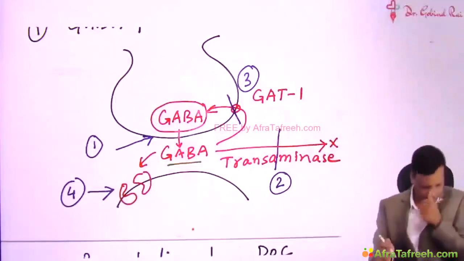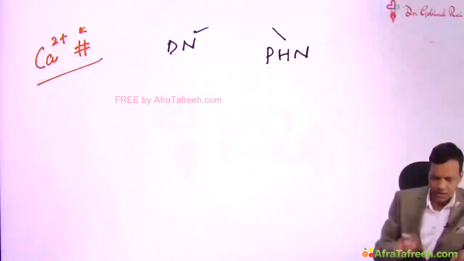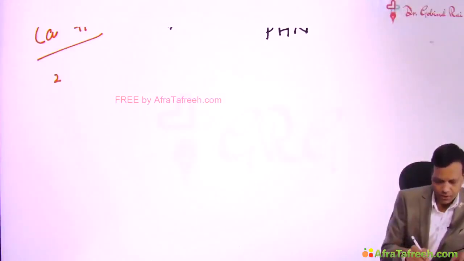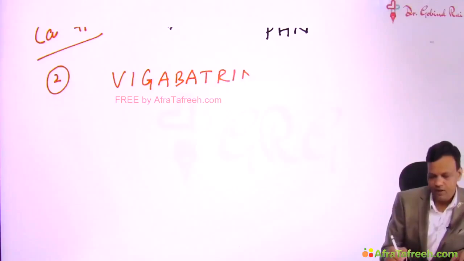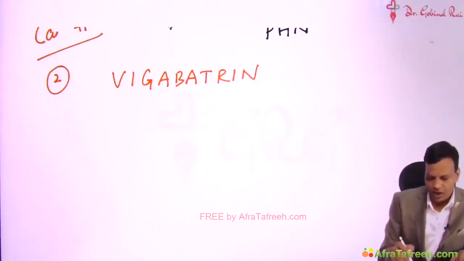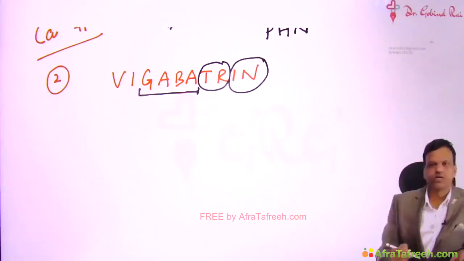Then second thing we can do is we can inhibit the GABA transaminase enzyme. So if we inhibit this enzyme, GABA will not be broken. So more GABA and brain will be depressed. And the drug which acts by inhibiting the GABA transaminase enzyme, number 2 drug, is vigabatrin. Now vigabatrin, the mechanism is written in the name of the drug itself. The name says it is GABA transaminase inhibitor.